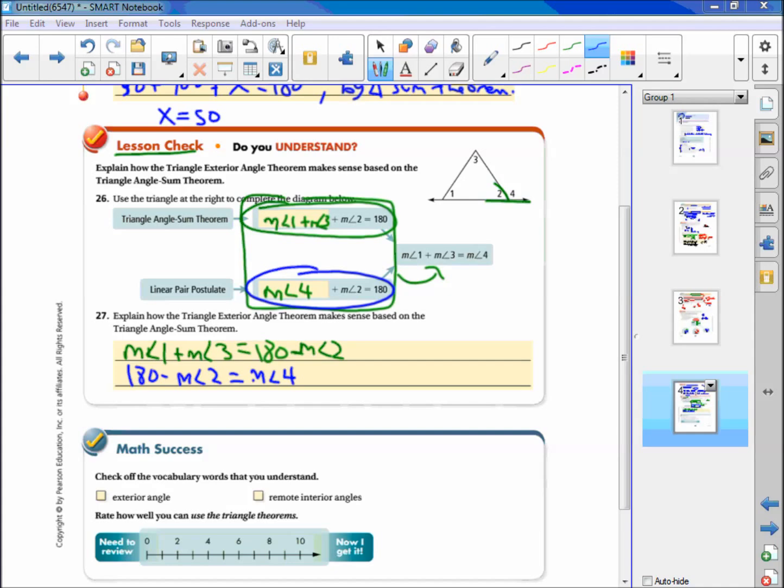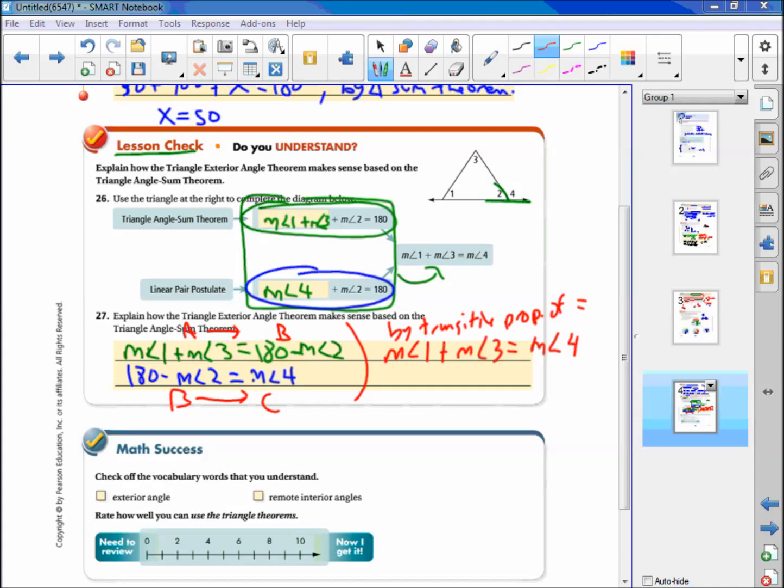Okay, so now we have A is equal to B, B is equal to C. Therefore, we can get that last statement here, which says the measure of angle 1 plus the measure of angle 3 equals the measure of angle 4. And we got this using the transitive property of equality.